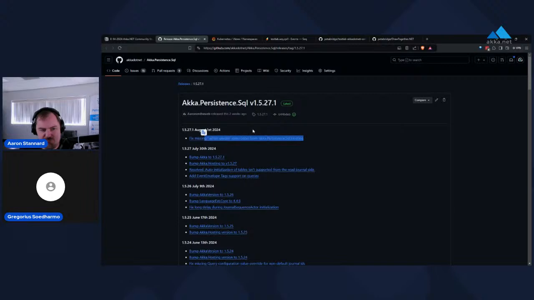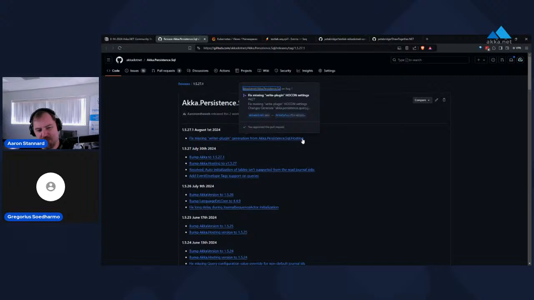First, we fixed one minor Akka.Hosting bug, but we fixed a couple of more important issues in 1.527, namely auto initialization of the tables. If you're using Akka.Persistence.Query and regular Akka.Persistence side by side, there was a race condition where if Akka.Persistence.Query started first and the tables weren't initialized, which would happen a lot in local and test environments where you didn't have any data yet, the query side of things could just completely fail because there weren't any tables initialized.